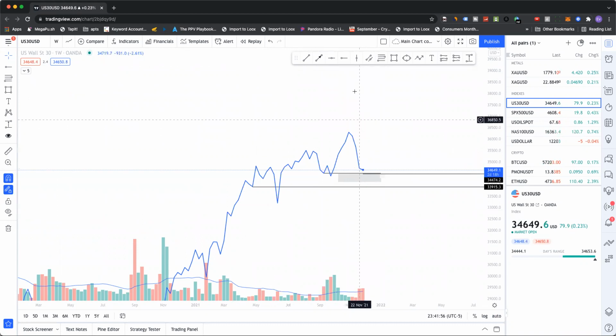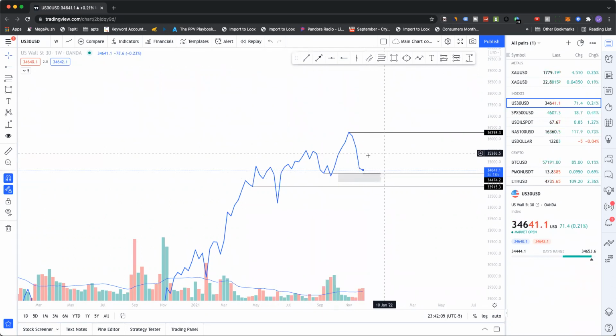So possibly targeting these highs, which is very hard to do if you're not skillful at it. You got hedging and stuff you need to do inside, and price can easily wick you out, right? Because these are line charts, so it can just wick you out like that and then run. So you just got to manage your positions appropriately. You can take very small size and risk, and aim for the big rewards if that's what you want to do. Okay, so yeah, that ends it for this video.